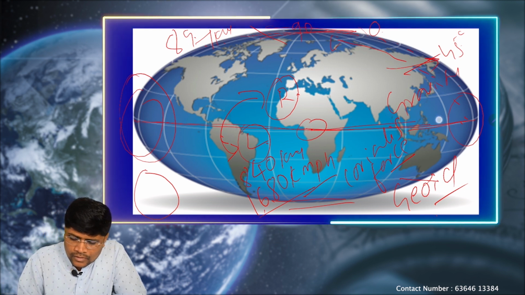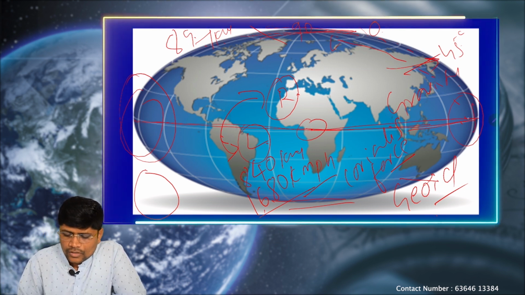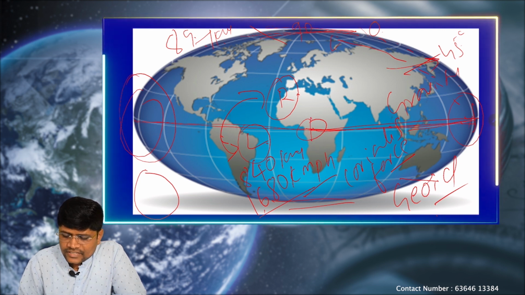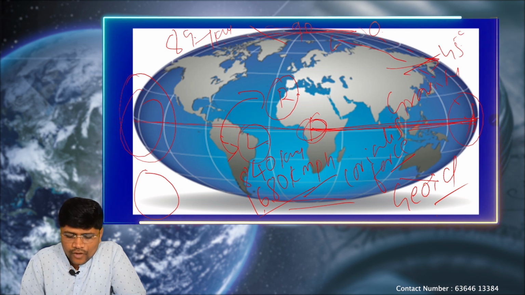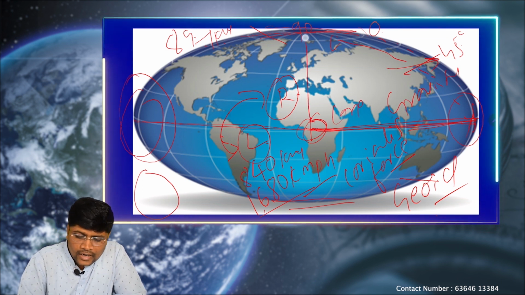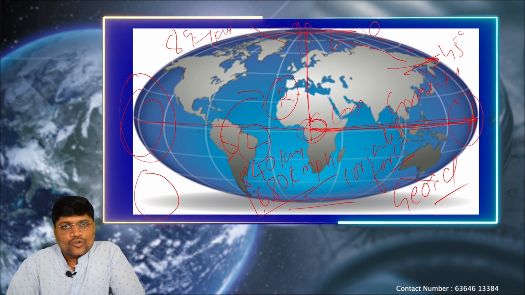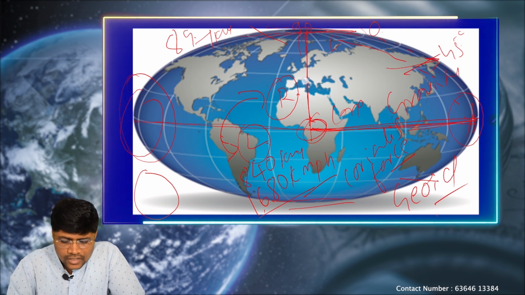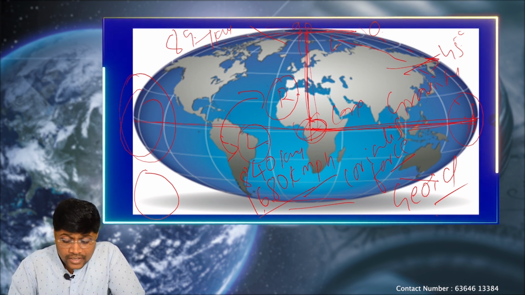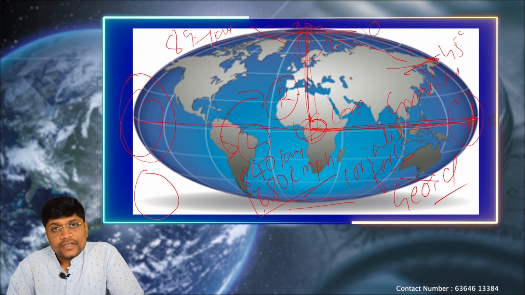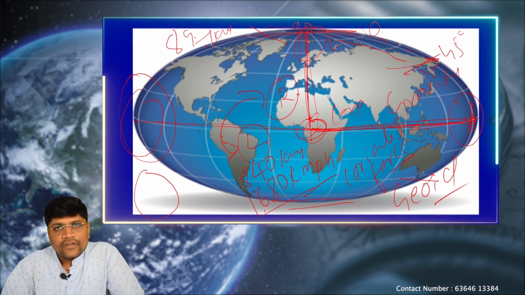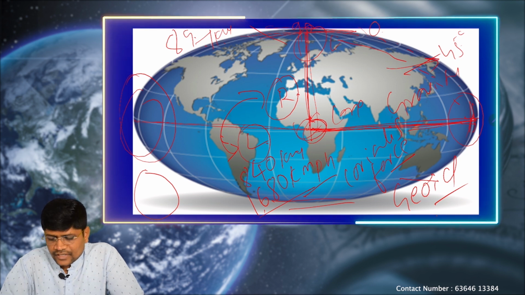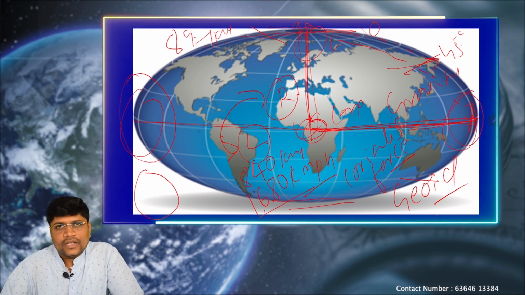Due to Earth's rotation, there is a bulge near the equator. That's why the equatorial region is a bit far away from the Earth's core, and the polar areas are very close to the core. So the polar regions have the highest gravity and highest Coriolis force, and the equatorial region has the lowest gravitational force, and the Coriolis force is also very less here.